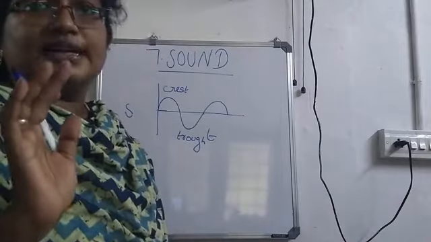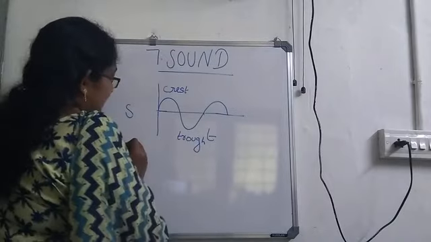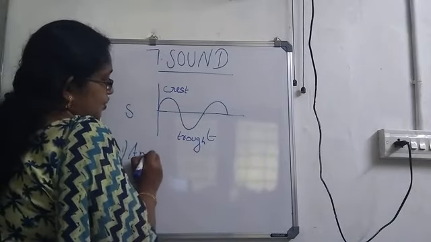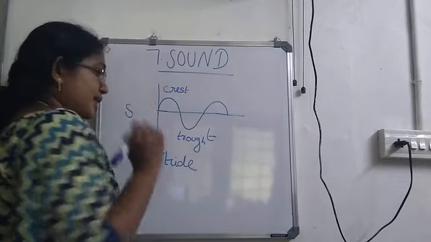Okay, now we will consider the characteristics of a wave. First one is the amplitude. Okay, so what do you mean by an amplitude?